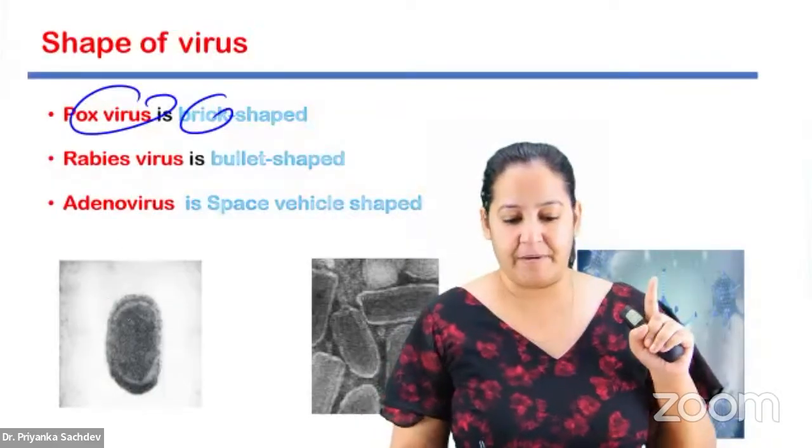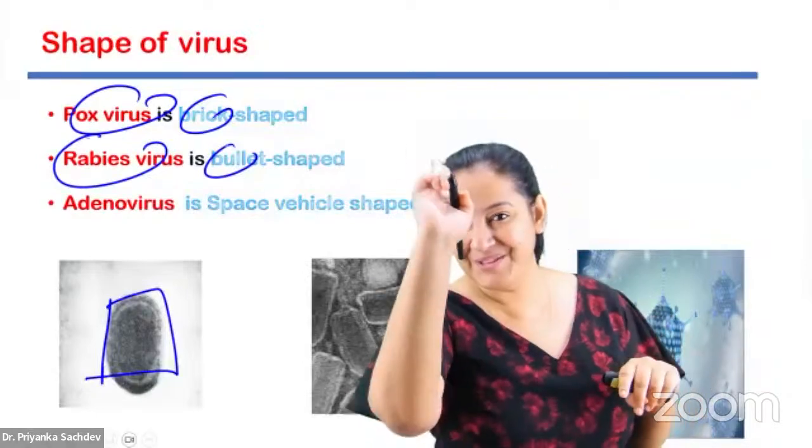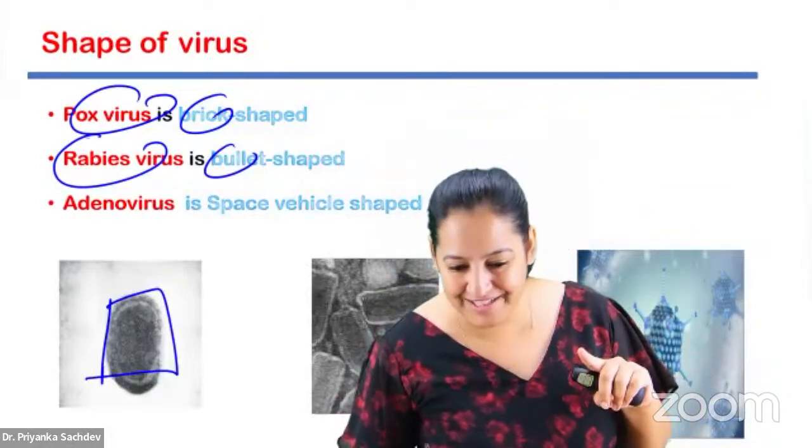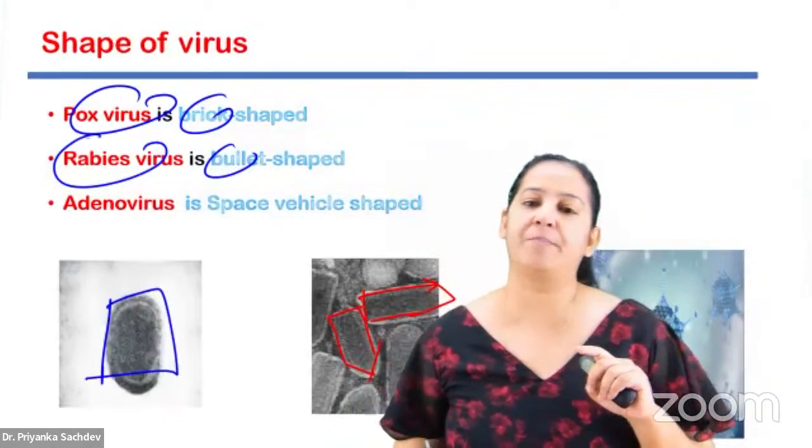Pox virus is brick shape. Appreciate it's brick shape. Rabies virus is bullet shape. You can see it's bullet shape. You can get an image based question, an electron microscope image based question.